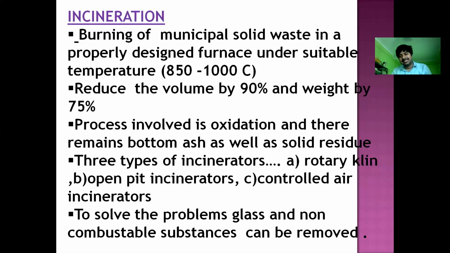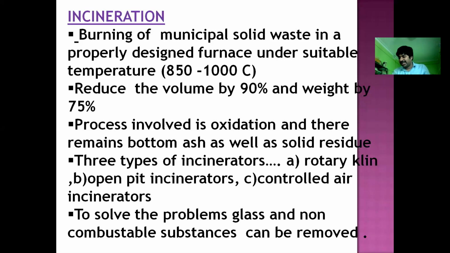So what is incineration? Burning of solid waste in a furnace at 850 to 1000 degrees centigrade is known as incineration. Due to incineration, the volume reduces by 90% and the weight reduces by 75%. The process involved is oxidation. And at the end, there remains ash and solid residue.